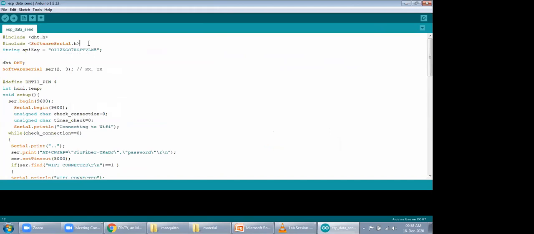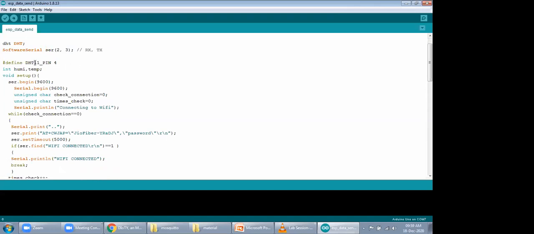So at the library side, I have included SoftwareSerial.h because I'm going to configure the D2 and D3 pins as an RX/TX pair. I have the write API key of the ThingSpeak server there. I'm using SoftwareSerial and configuring the 2nd and 3rd pins of my board as an RX/TX pair.